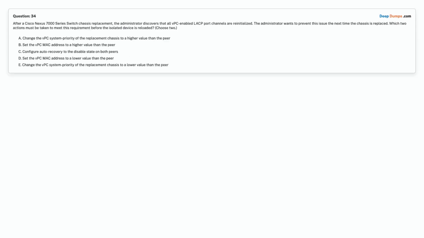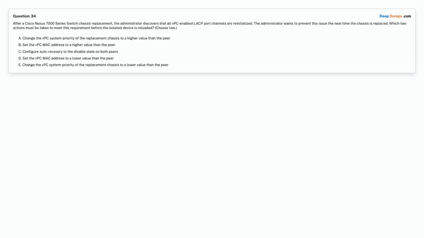Question 34. After a Cisco Nexus 7000 series switch chassis replacement, the administrator discovers that all vPC-enabled LACP port channels are reinitialized. The administrator wants to prevent this issue the next time the chassis is replaced. Which two actions must be taken to meet this requirement before the isolated device is reloaded? Choose 2.